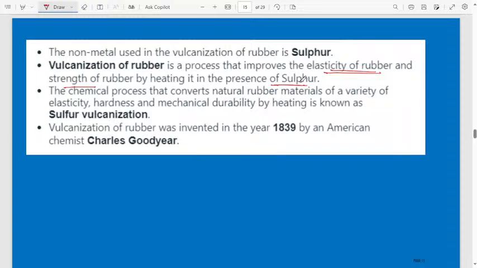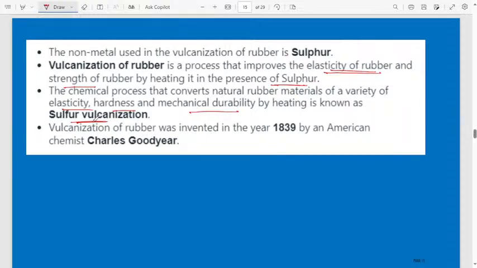Then the chemical process that converts natural rubber into material of a variety of elasticity, hardness, and mechanical durability by heating is known as sulfur vulcanization. Here, when you vulcanize rubber, we use sulfur to increase the elasticity, hardness, and mechanical durability by heating the polymer in the presence of sulfur.